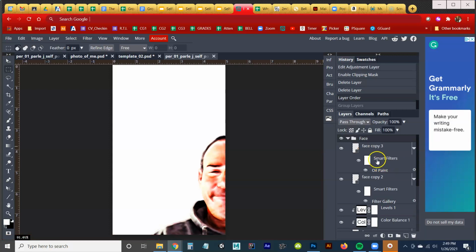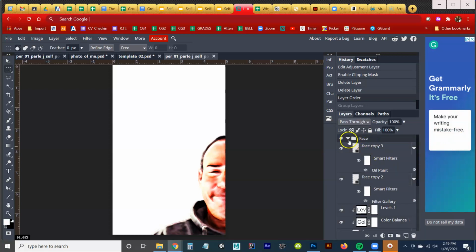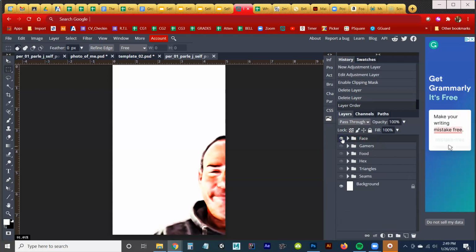adjustment layers. If I click on the top layer, hold down Shift, and then click on my very bottom layer and then hit Control G, I will get it in a group, and I'm naming it face so I can hide it and show it very easily. I can also differentiate it from this background stuff that we're going to get into.